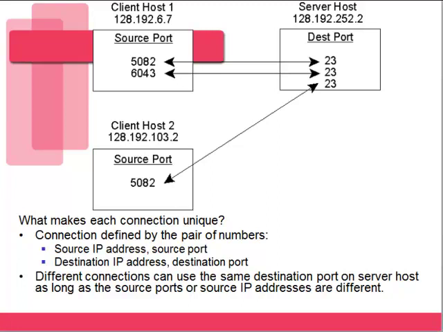In this example here, we have two clients. Both of these clients are going to connect to a telnet server. So when they connect, they're going to all be using port 23. We are going to destination port 23, which is telnet. Well, when we reply back from the telnet server to the client, what we notice here is that the source port happens to be the same on these two clients.